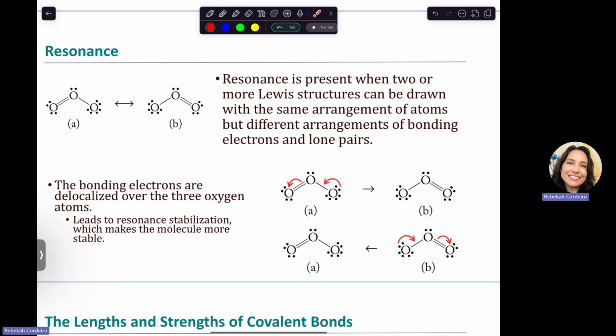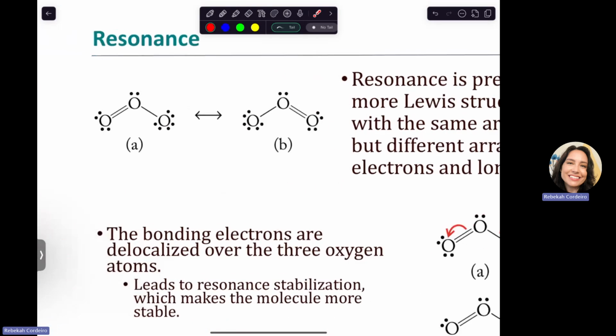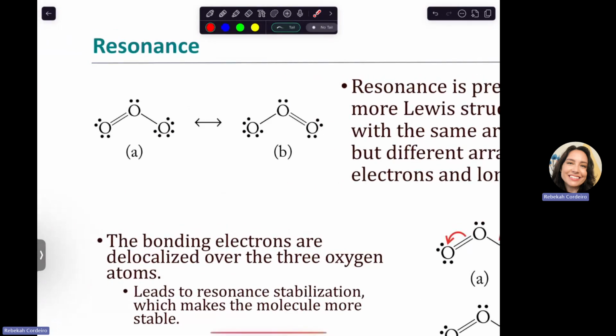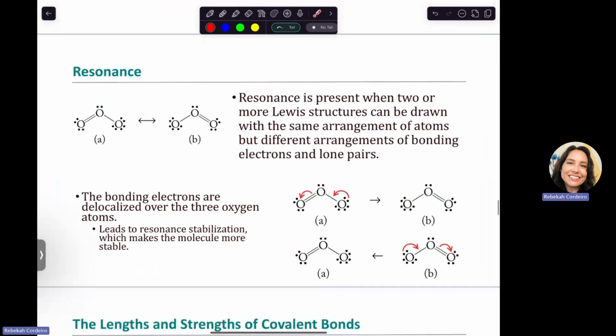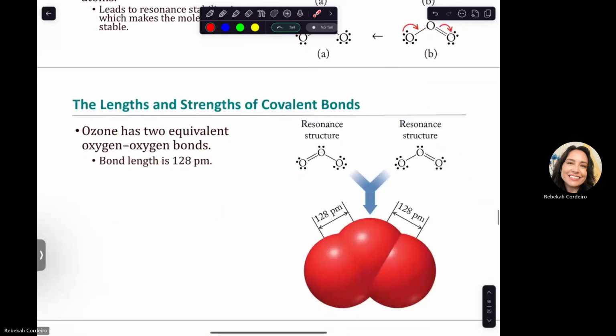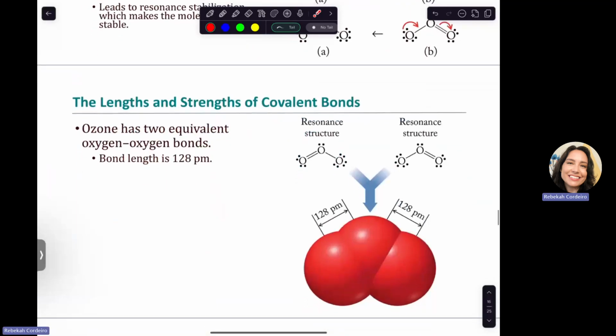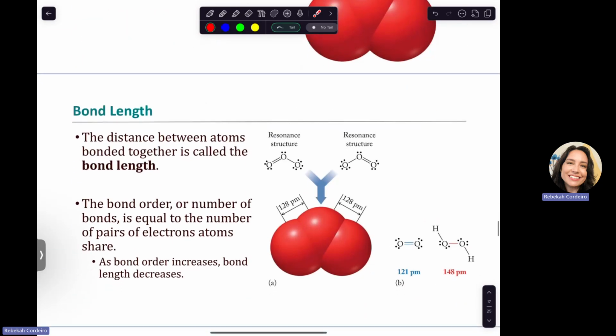So if you ever have a situation where you have this resonance, when you're asked to draw the full structure, you should show all options. And we do this by drawing this little back and forth arrow between the options to show that actually it does go back and forth between these two. These electrons are moving back and forth between those 2 structures. And so oxygen has 2 equivalent bond lengths.